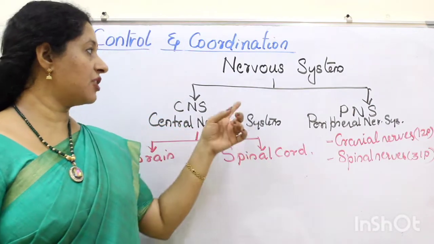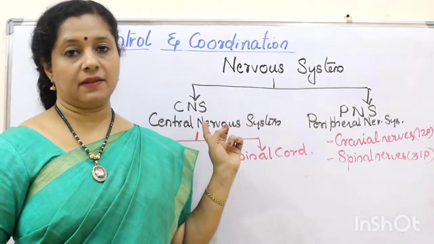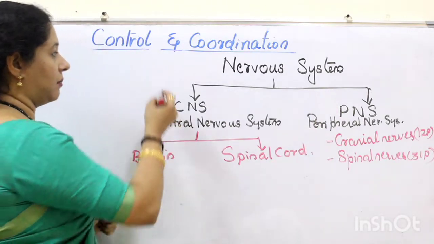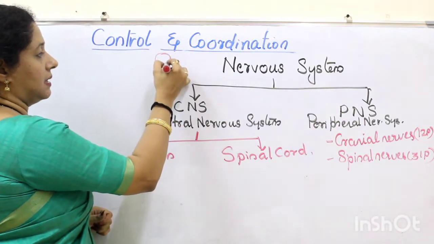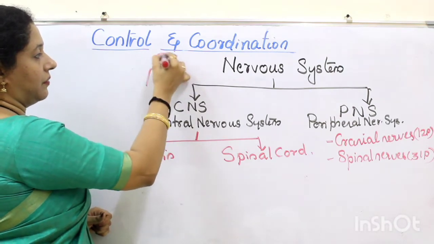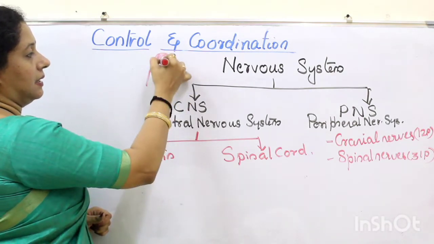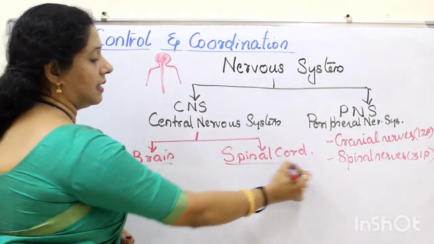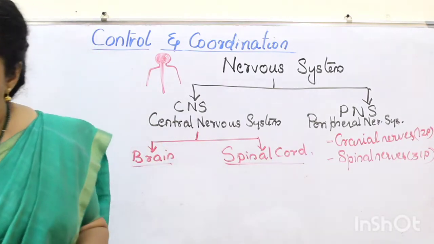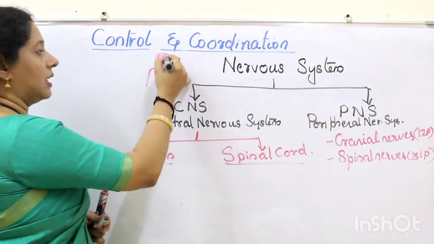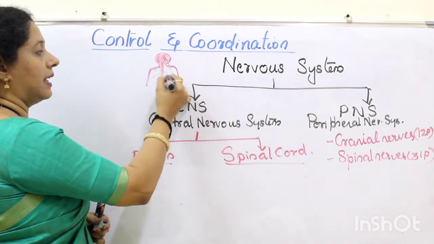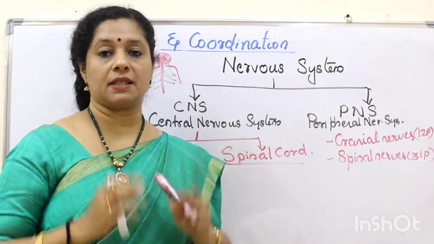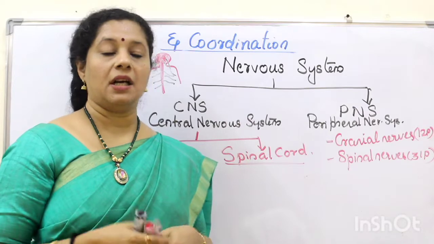The nervous system consists of mainly two parts, the central nervous system and the peripheral nervous system. Whatever is in the center of the body, for example, suppose this is a person, from here to the center, this is called the central nervous system, that includes the brain and the spinal cord, whereas the other nerves which are connected to the parts of the body, rising from the central nervous system, together are called the peripheral nervous system. Periphery means side or lateral nervous system.